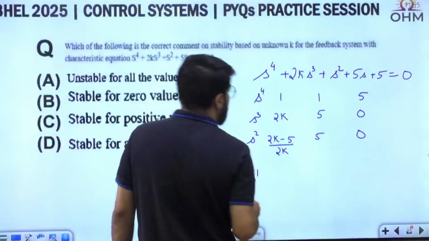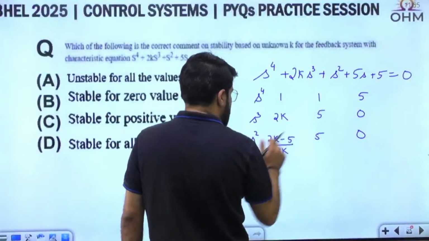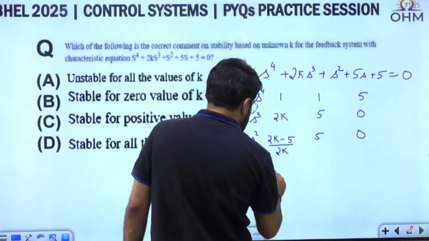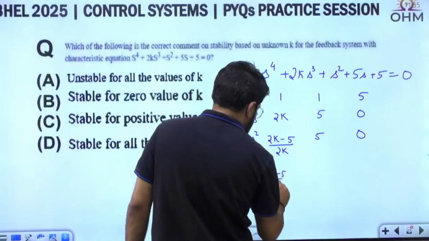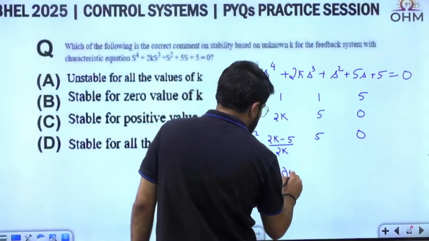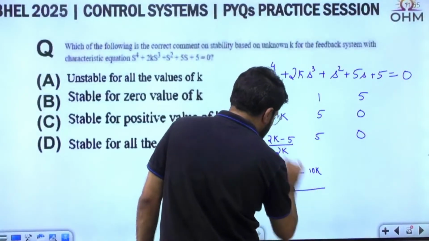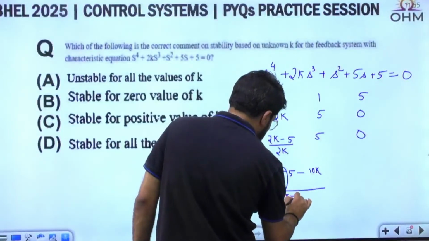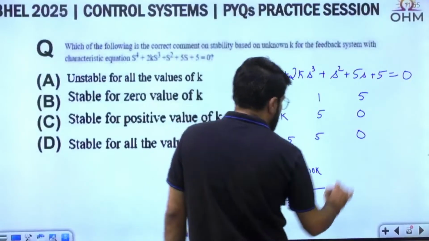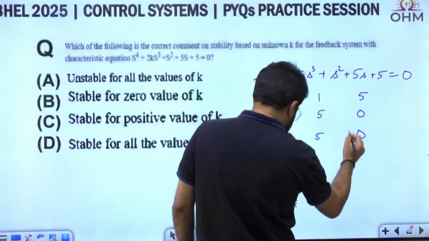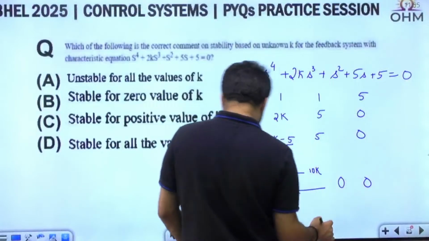For the s power 1 row, first I multiply these two: that is 2k minus 5 upon 2k into 5, minus 5 into 2k, that is 10k, and the whole is divided by this particular factor, 2k minus 5 by 2k. Then this is 0 because the next column entry is 0 on top; the last element anyway is 0.